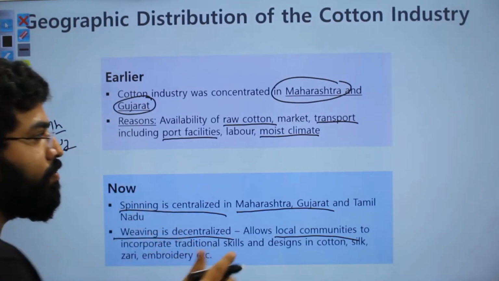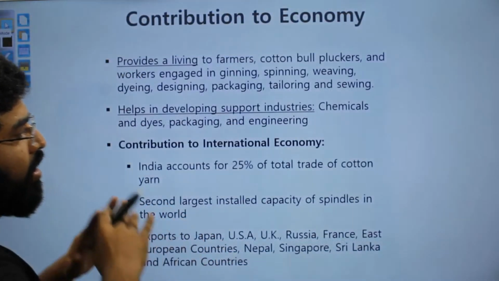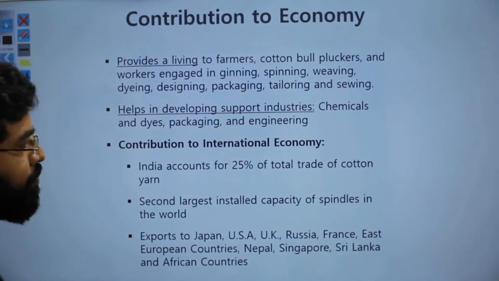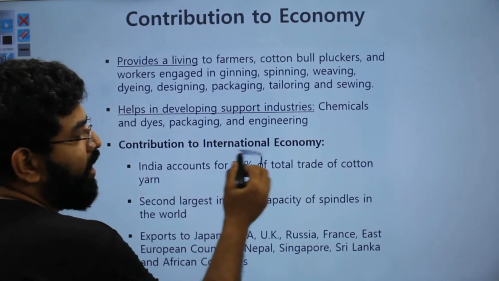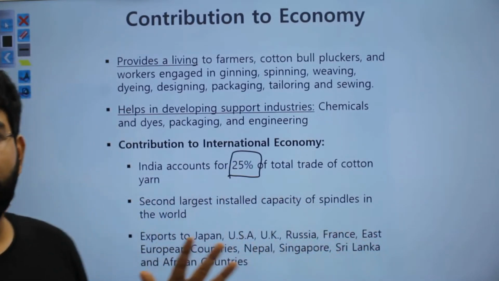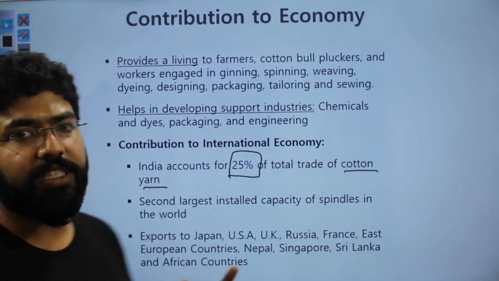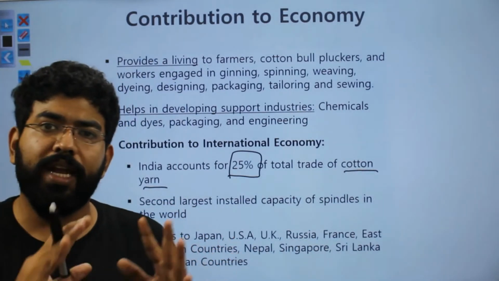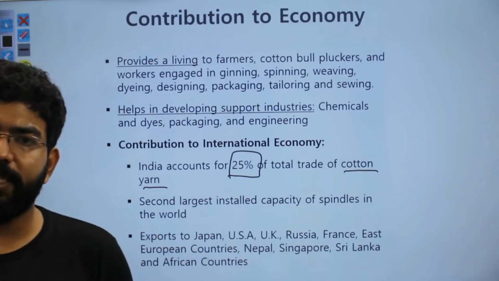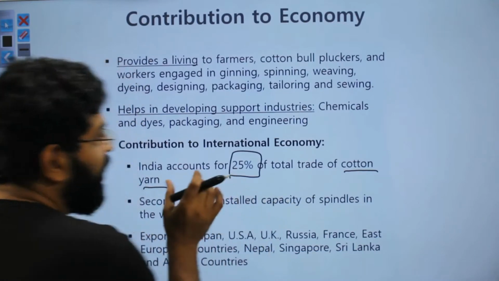So right now, cotton industries are there in the majority of the states. Now its contribution: it accounts for 25% of total trade for the world. Cotton yarn is the one which is being produced and traded among countries. India provides 25% of that. One fourth of the total trade is done by India.